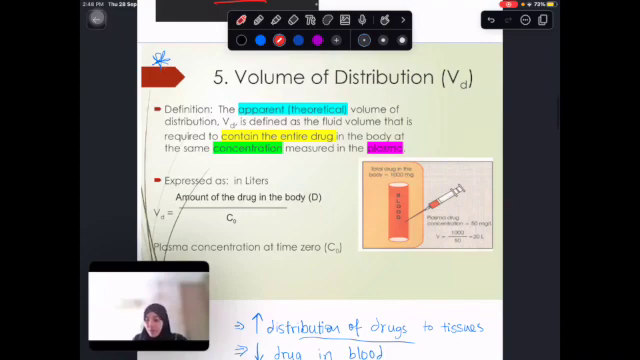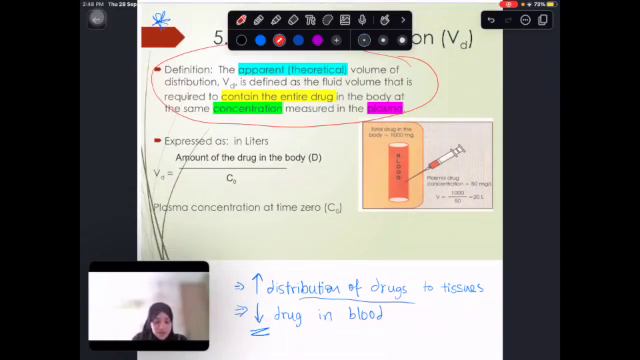Now, volume of distribution, this is a definition. Learn it. Now, this is very important. This formula, if you learn it, and it's not learning it for calculation-based purposes, but for the understanding of the concept. If you learn this formula, you will understand the whole concept that we're going to be explaining.